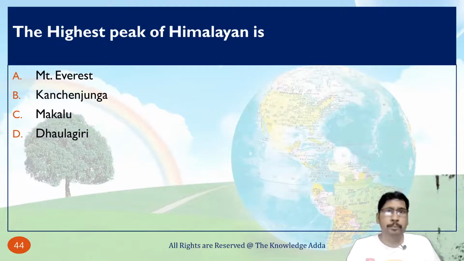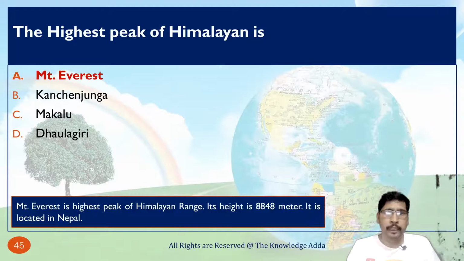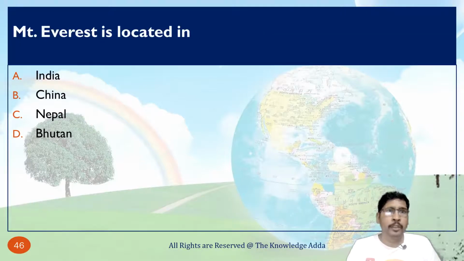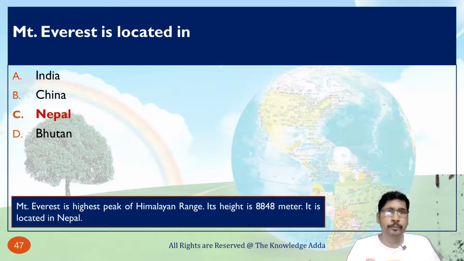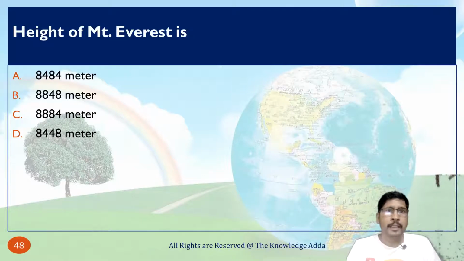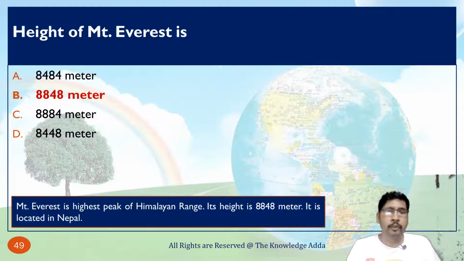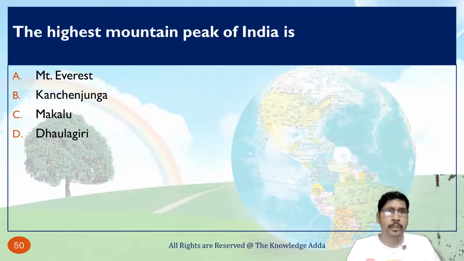The highest peak of Himalaya is Mountain Everest, as we know. Mountain Everest is located in, so basically Mountain Everest is located in Nepal. The height of Mountain Everest is 8,848 meter. The highest mountain peak of India is, so the highest mountain peak of India is Kanchenjunga.